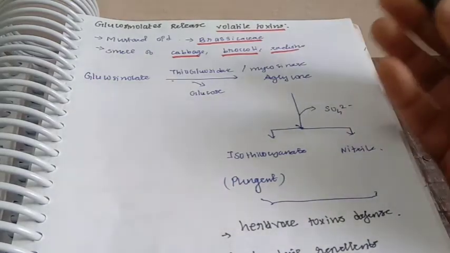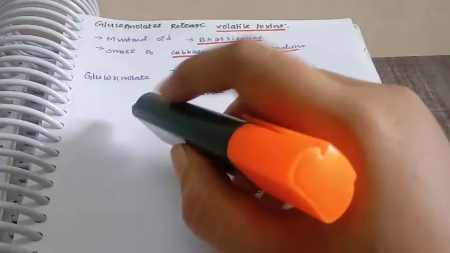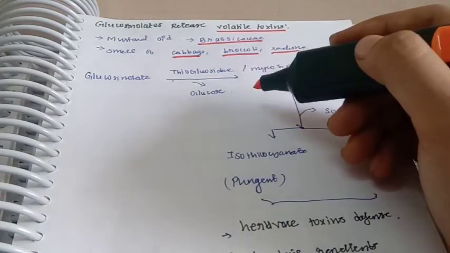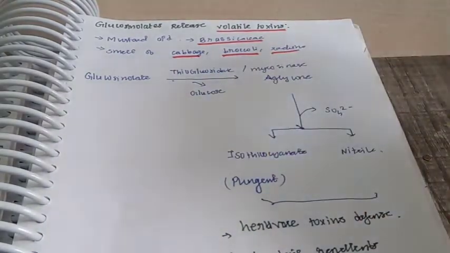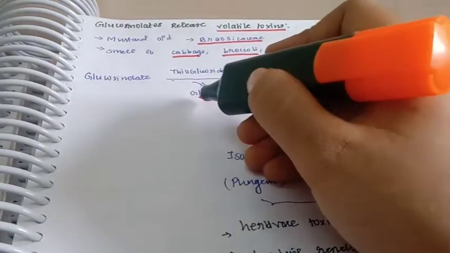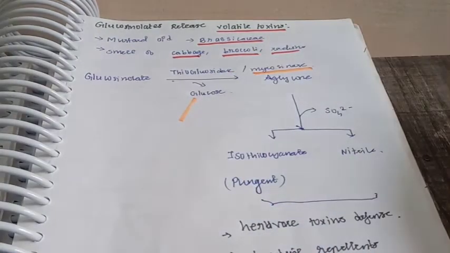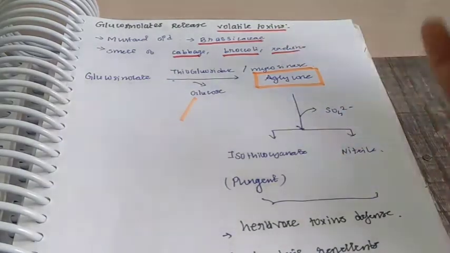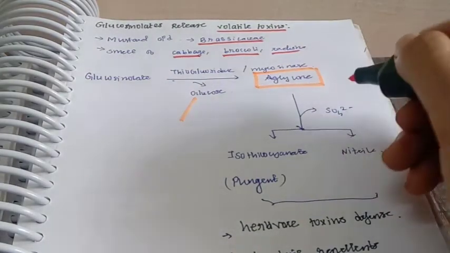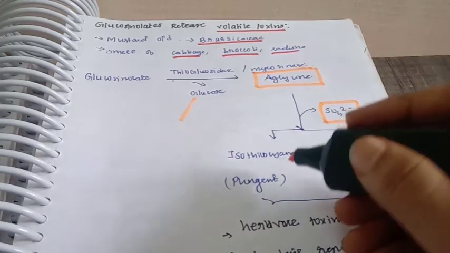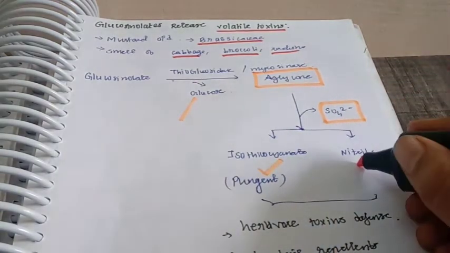So how are these toxins produced? Your glucosinolate, in the presence of the thioglucosidase enzyme, will cleave the glucose molecule. This thioglucosidase is also called myrosinase. As a result, the glucose molecule gets degraded and leads to the formation of aglycone, which means no glucose. This aglycone will release the sulfur molecule and form isothiocyanate and nitrile.